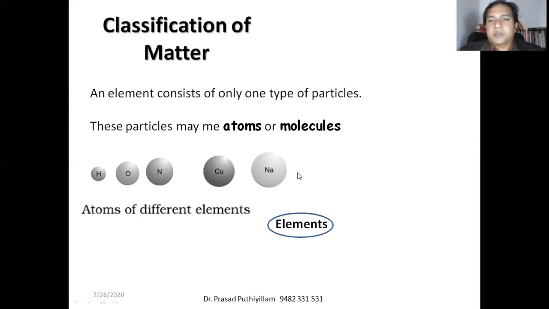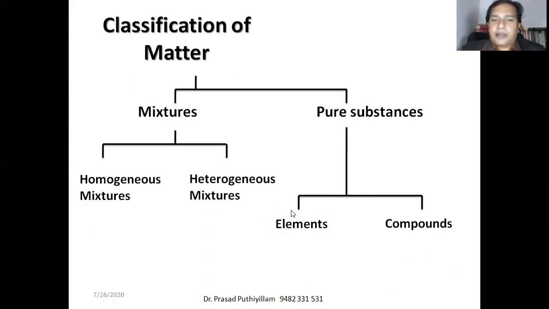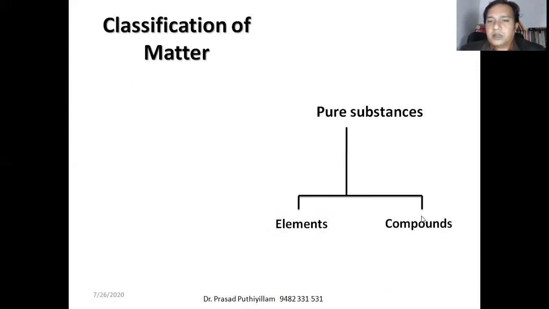Whereas if two of the same atoms combine to become more stable, like hydrogen combining with hydrogen to form a molecule of hydrogen, H2, this is a molecule. Oxygen combines with an oxygen atom to form a molecule of oxygen. Therefore some atoms like hydrogen, oxygen, nitrogen even exist as molecules for better stability. Okay, that's about elements.